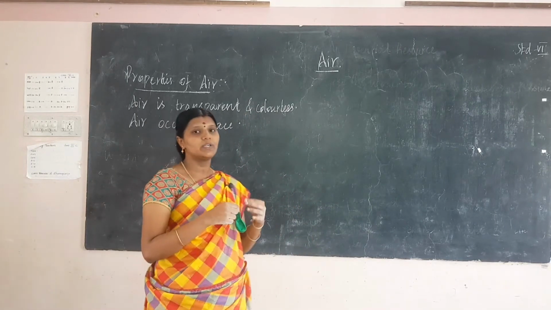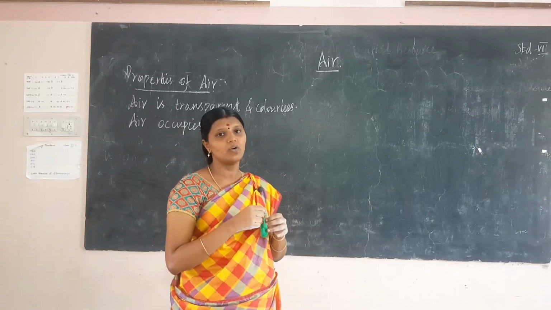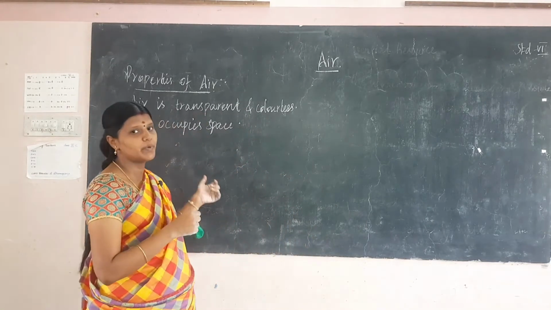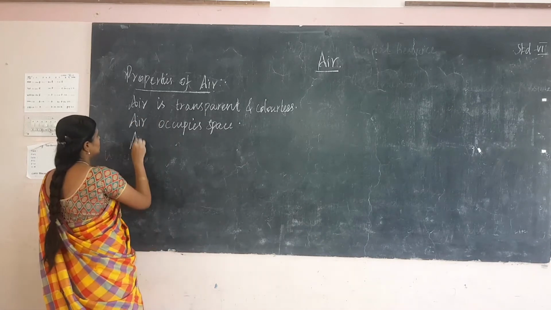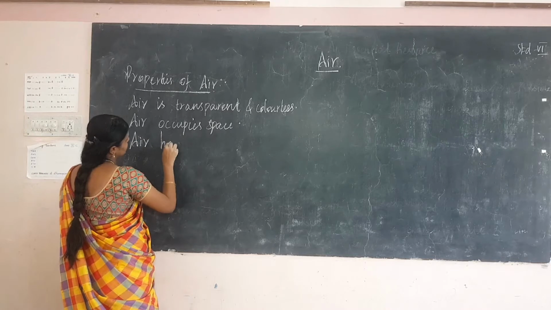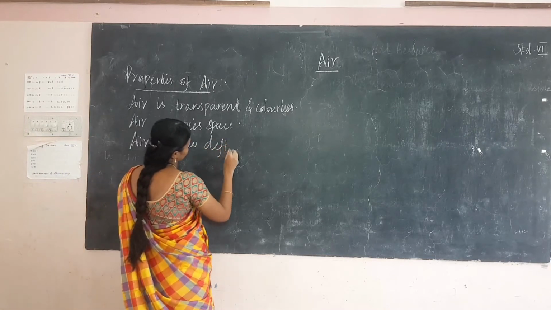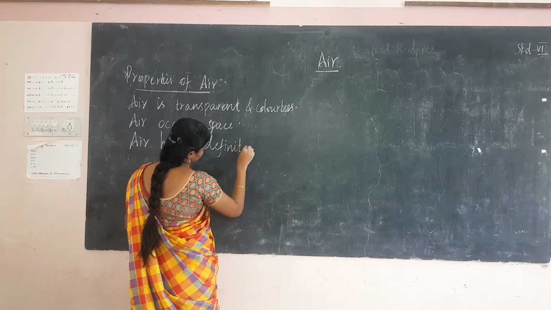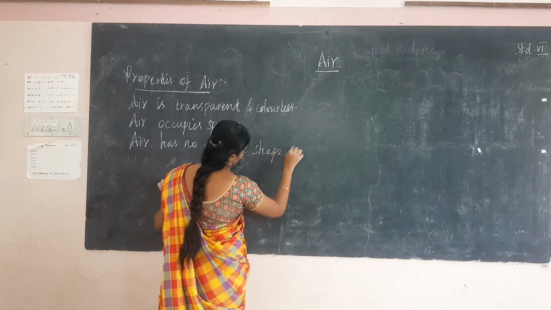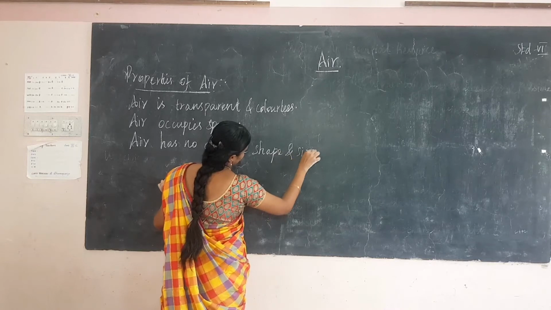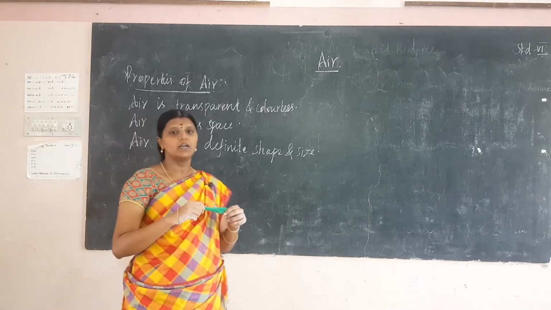And the next property is air has no definite shape and size.